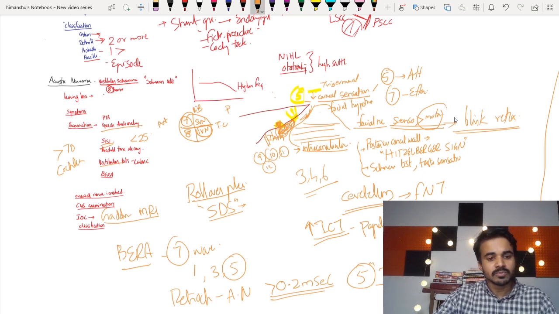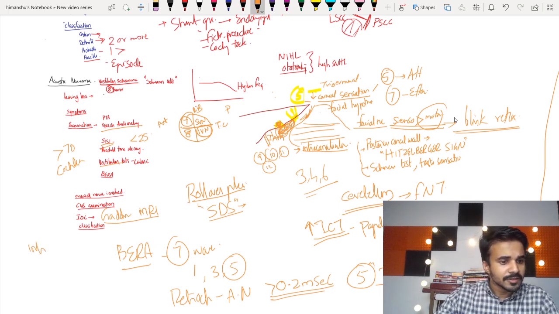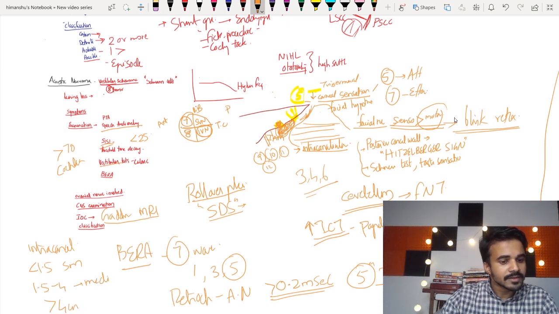It can even pick up tumors of millimeter size well within the internal acoustic meatus, when the tumor is still an intracanalicular lesion. And the classification we have already mentioned: intracanalicular less than 1.5 is small, 1.5 to 4 is medium size, and more than 4 centimeter is a large tumor.